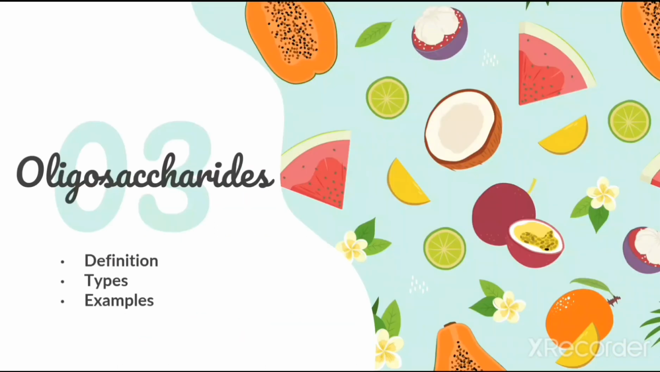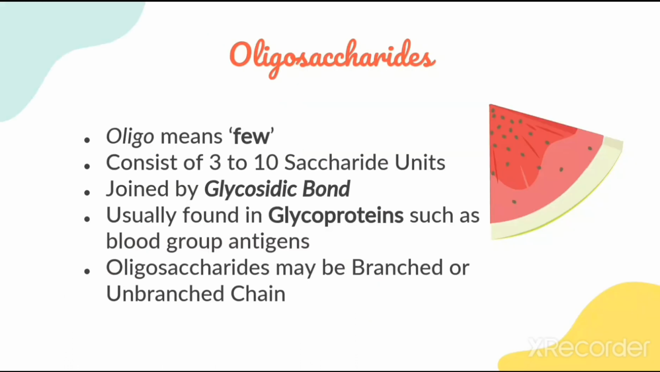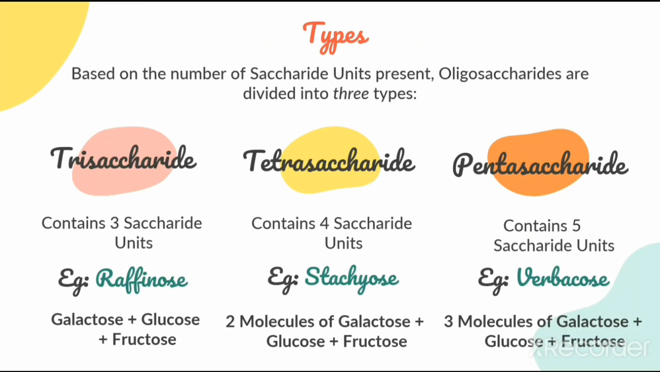The next type of carbohydrate is oligosaccharides. Oligo means few. Oligosaccharides contain 3 to 10 sugar molecules which are joined by glycosidic bonds. Oligosaccharides are present in our blood group antigens in the form of glycoproteins. The type of oligosaccharide present on the surface of the red blood cells determines the person's blood group type. Oligosaccharides may be branched in structure or in chain form. Some oligosaccharides are also present in watermelon.